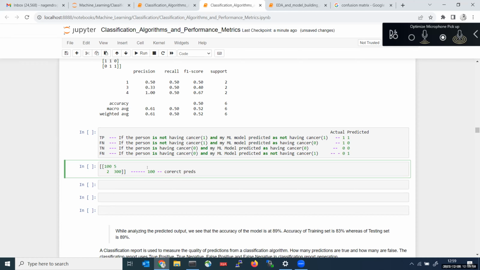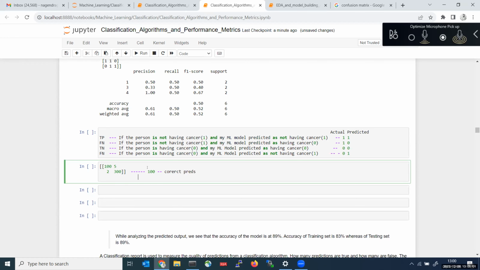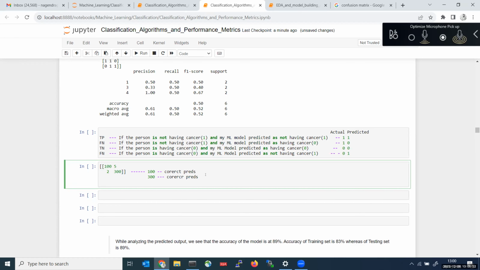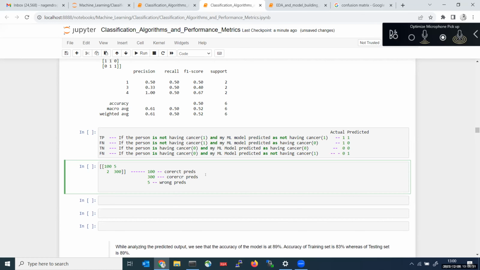And next, this diagonal element, 300. So this 300 also is a correct prediction. This positive, I was able to predict positive. This negative, I was able to predict negative. And this 5 and 2 are there, right? These are wrong predictions.